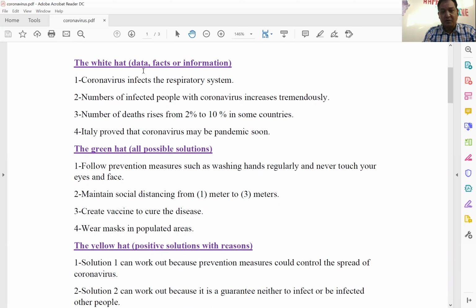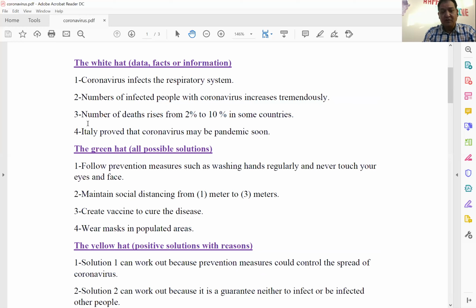So, our problem is coronavirus or COVID-19. What are the data? What are the facts? All the information related to this problem. Let's say number one, coronavirus infects the respiratory system. This is a fact. Number two, the number of infected people with coronavirus increases tremendously. The number increases significantly all over the world.